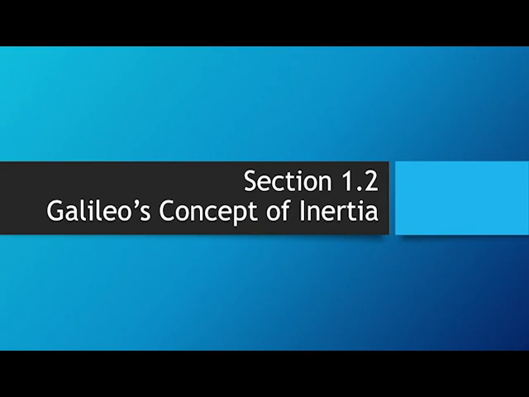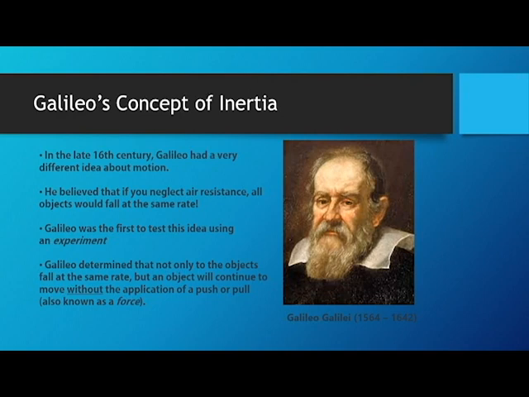Section 1.2, Galileo's concept of inertia. Galileo Galilei was a 16th century Italian scientist. Galileo had some very different ideas about motion and some very new ways of thinking about the world, new ways of determining if something is true about the world. Galileo was the first scientist to perform experiments to test whether these ideas that people like Aristotle had were actually